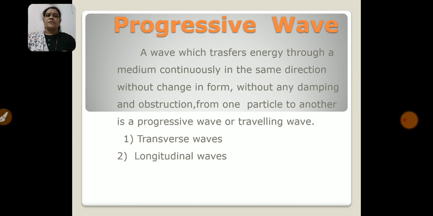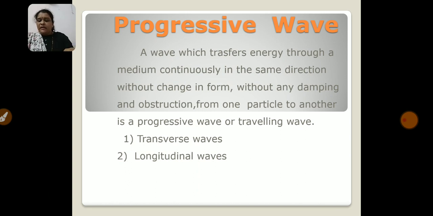We will discuss these two types after some time. At first we discuss the properties or characteristics of progressive waves. The first characteristic is that a progressive wave continuously advances in the same direction.